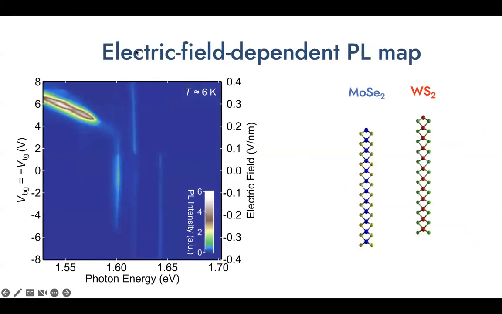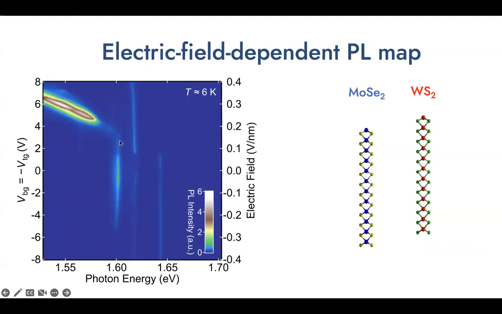So next, we perform the electric field dependent PL measurement. So in this map, we basically apply the opposite gate voltage to the top and bottom graphite gate. So in this case, we only induce a vertical electric field across the heterobilayer while keeping the charge density in the system to be 0.